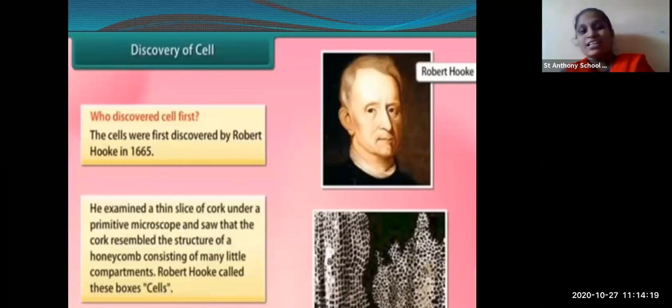Okay. So what is a cell? A cell is a structural and functional unit of a living organism, and it was discovered first by Robert Hooke in 1665.